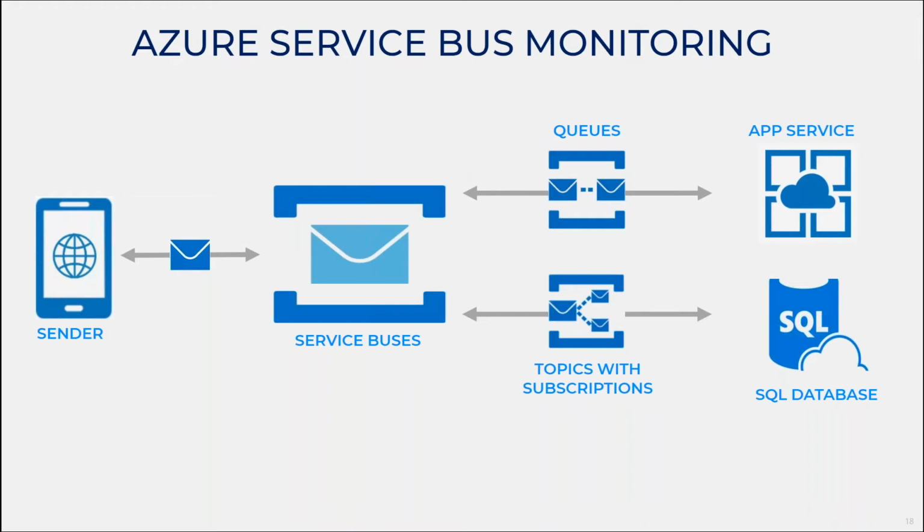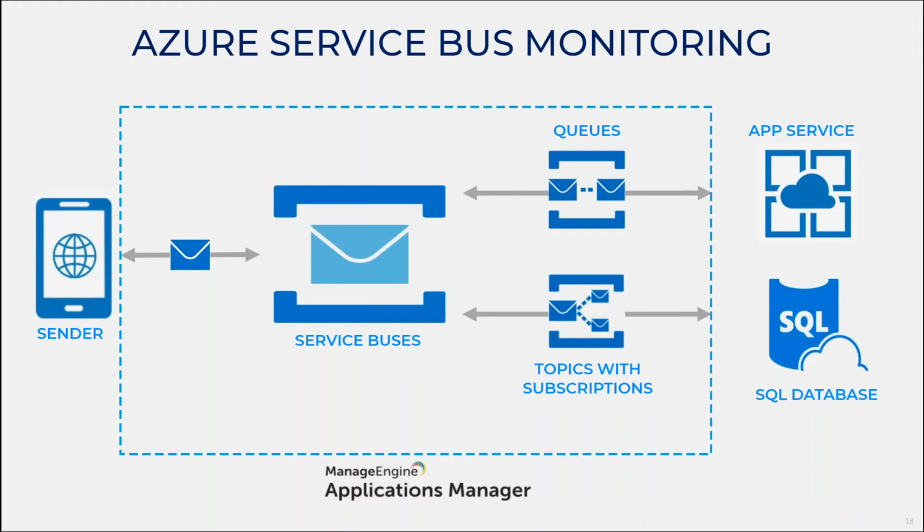Using Applications Manager Service Bus monitoring, you can track the messages in the queues and also in the topics along with their subscription messages, thereby ensuring error-free communication in the service bus. So now moving forward, let me again go to the console to show you the Azure Monitor.